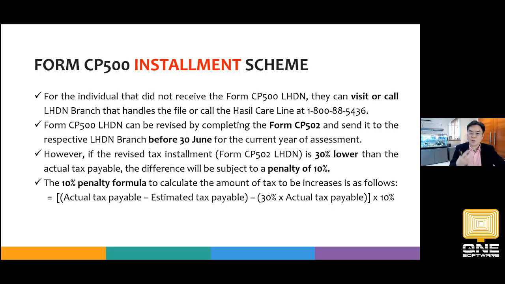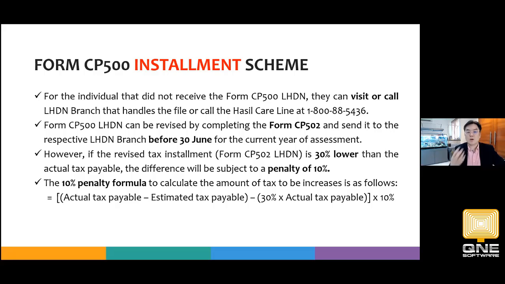So in order for us to avoid what? Avoid Inland Revenue issuing a CP500 and we did not receive it, and then we thought that we need not pay the installment, or we assume there's no CP500 issued for us. We may incur an unnecessary tax penalty. So please take the initiative to call up and check whether there was any CP500 issued by Inland Revenue.